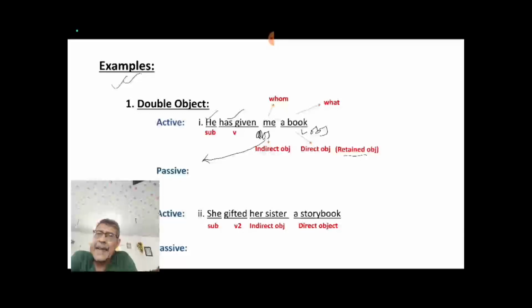You can take your direct object too, but if you take direct object, okay, I will show what would be there if we take direct object as our subject in case of passive voice, okay. Let me take the indirect object as subject, that means I, okay. If I take me as subject, then I should write I, isn't it?